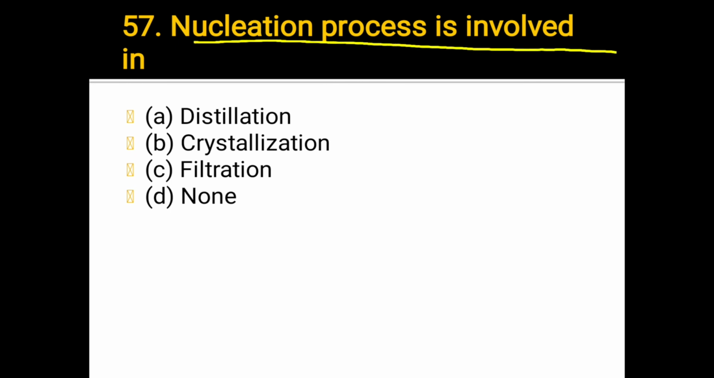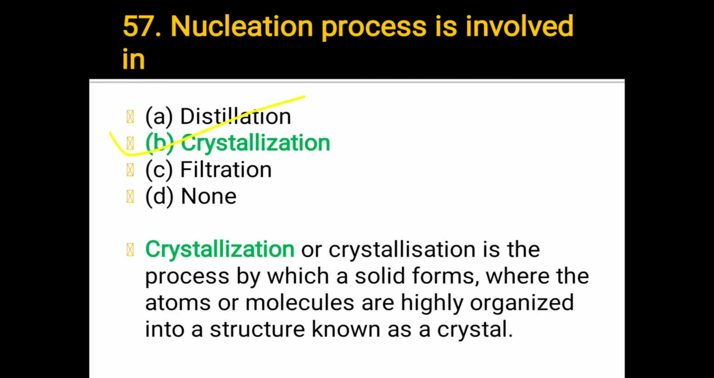Nucleation process is involved in A. Distillation, B. Crystallization, C. Filtration, D. None. Which one answer? The answer is B. Crystallization. What is crystallization? Crystallization is the process by which a solid forms where the atoms or molecules are highly organized into a structure known as a crystal. That is called crystallization.